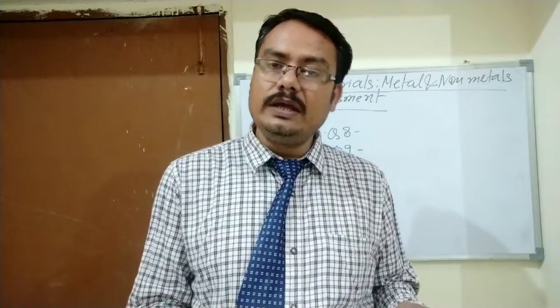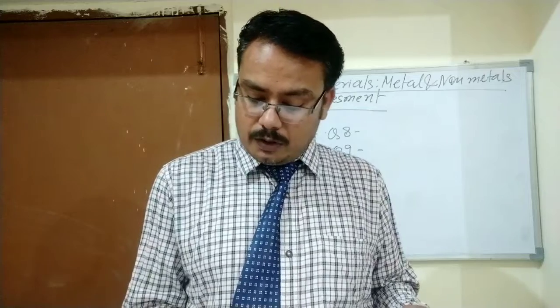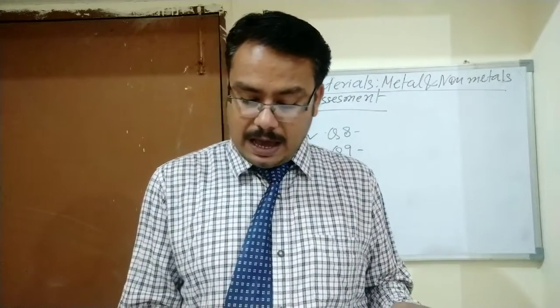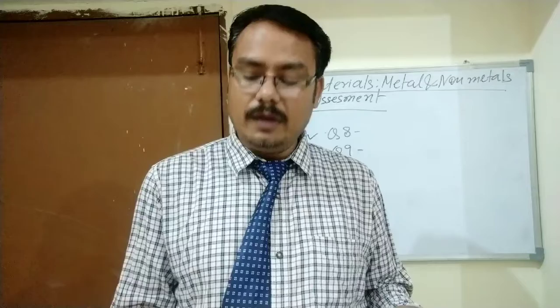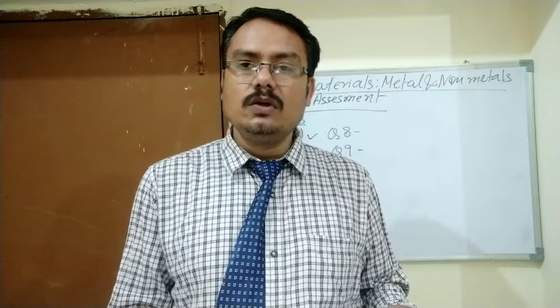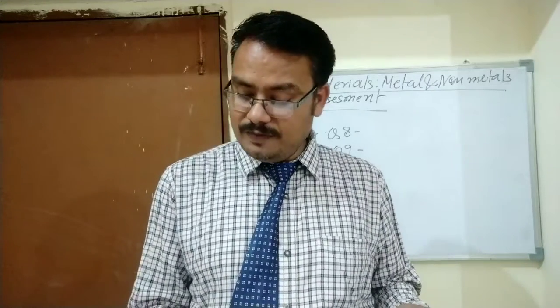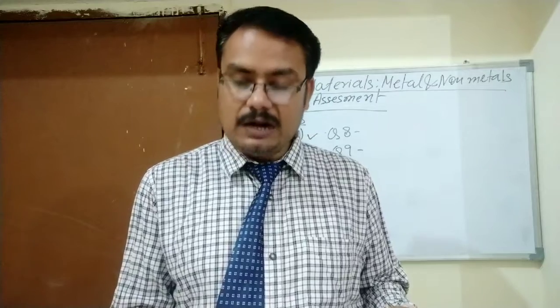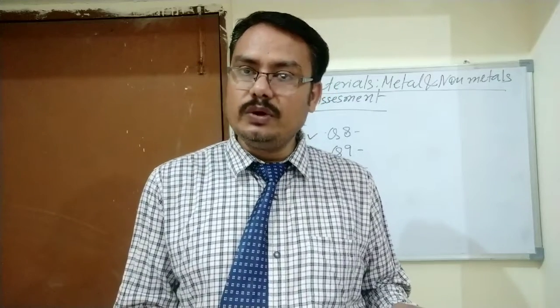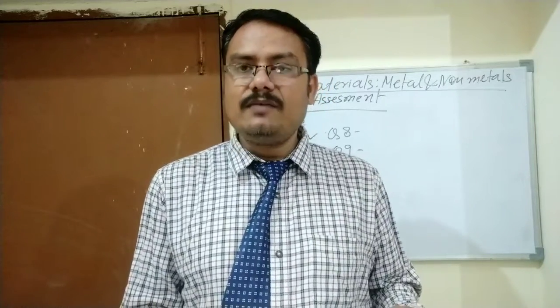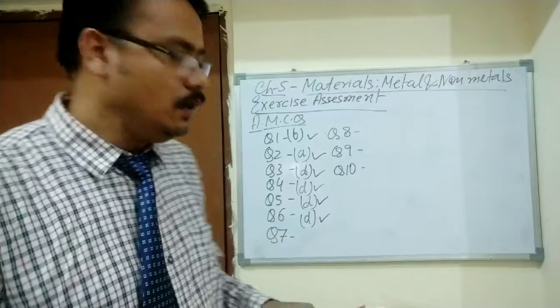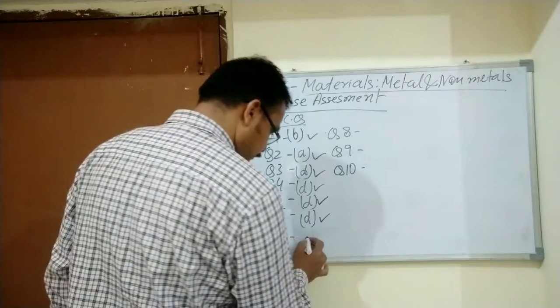Sodium is already a hint given here. From the 4 options: A copper, B iron, C aluminium and D sodium. Already in the question you get the hint, that is sodium hydroxide solution, that is sodium is present here. So what type of metal? Sodium. Yes students, question number 7, D will be the correct option.